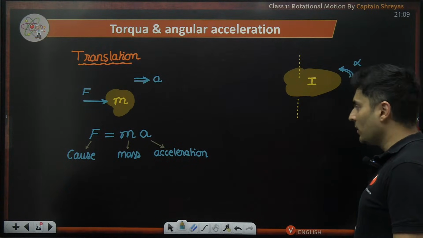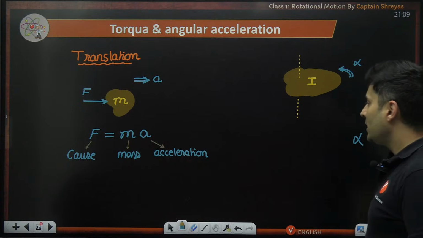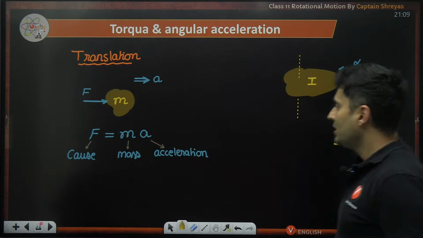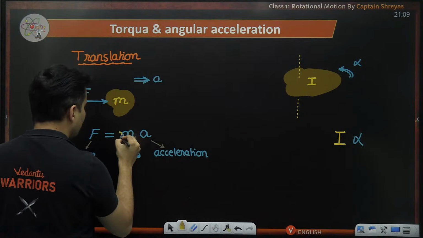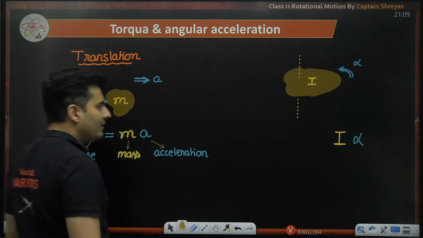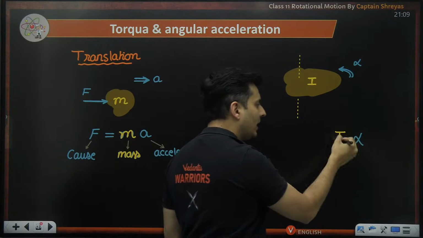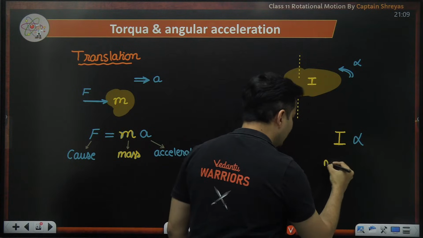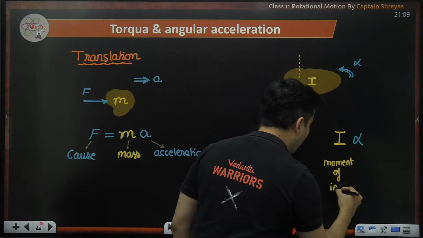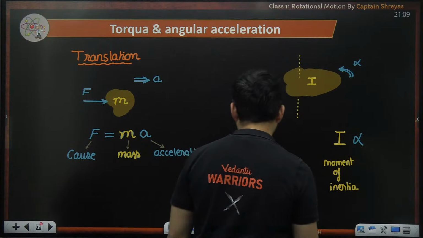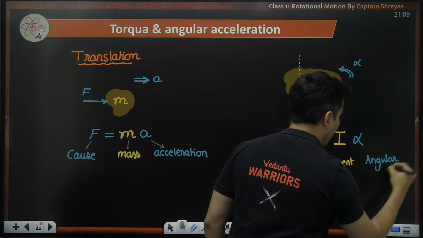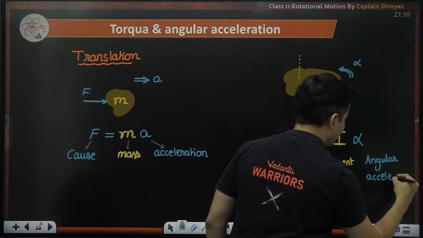If you multiply that angular acceleration with I, just like you multiplied acceleration with mass, here you multiply angular acceleration with the moment of inertia, not just inertia. This alpha is your angular acceleration.